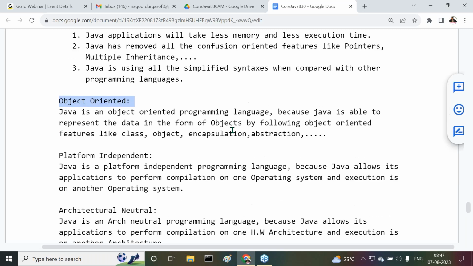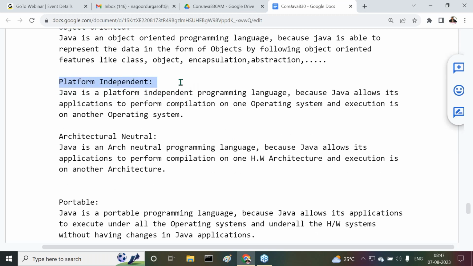Next one is object-oriented. Java is an object-oriented programming language. Why? Because Java allows us to represent data in the form of objects, as per the object-oriented features. So Java is an object-oriented programming language.